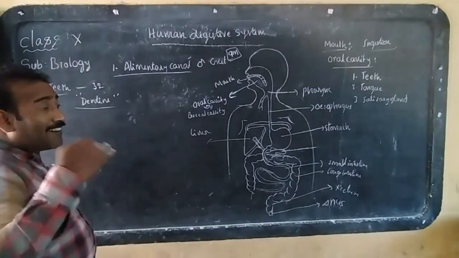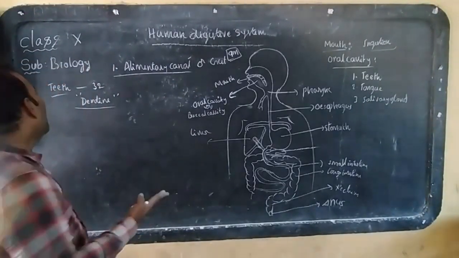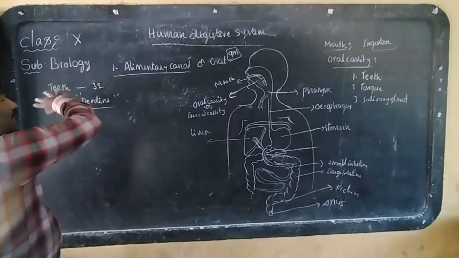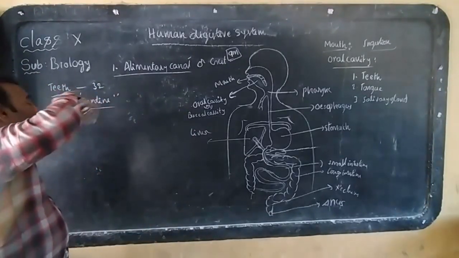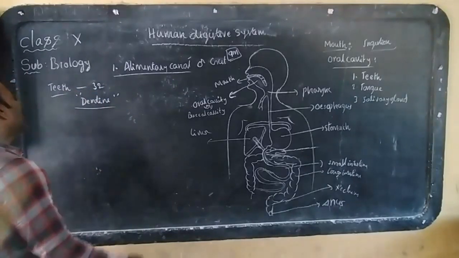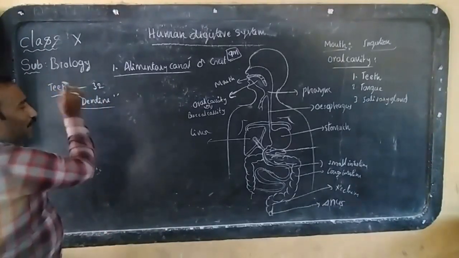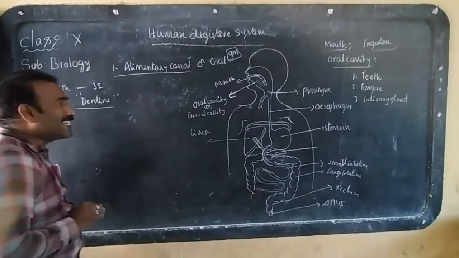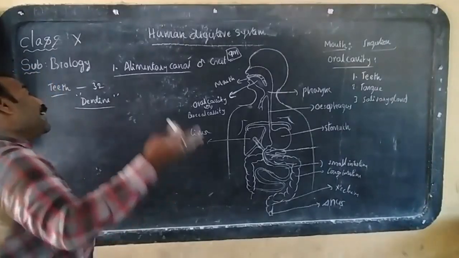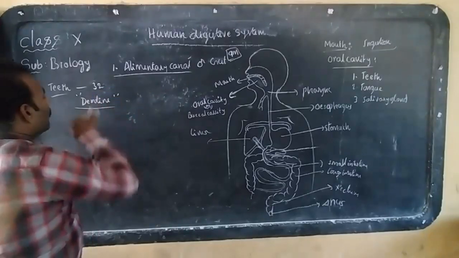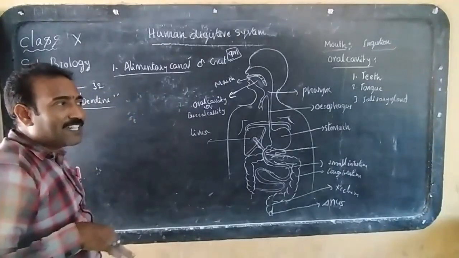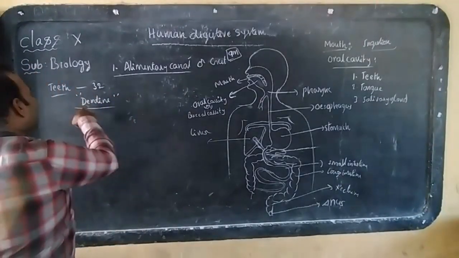It is harder than bone also. That's why with the help of our teeth we can break down even bones, because teeth are made up of dentine. It is the hardest substance in the human body, harder than bone. Which is the hardest substance in the human body? Dentine.